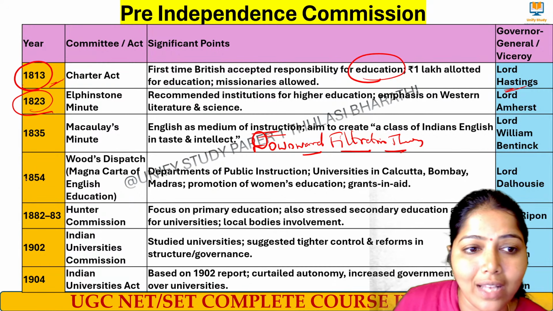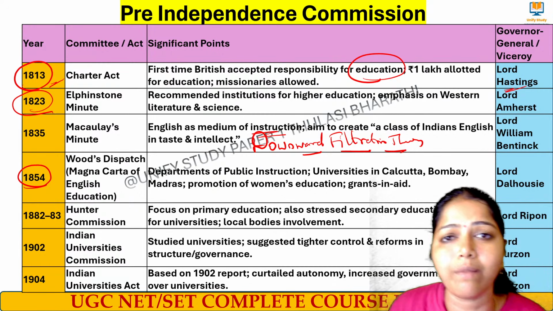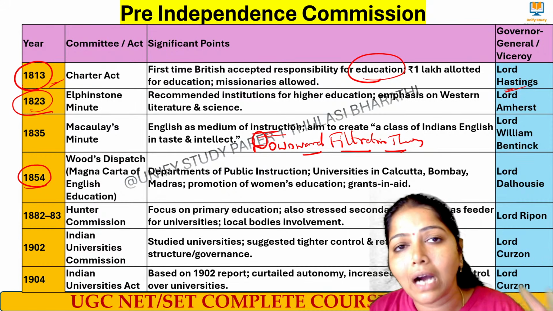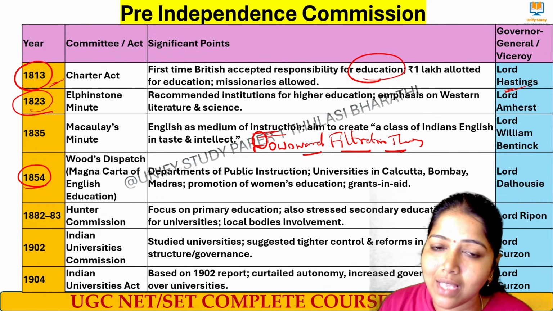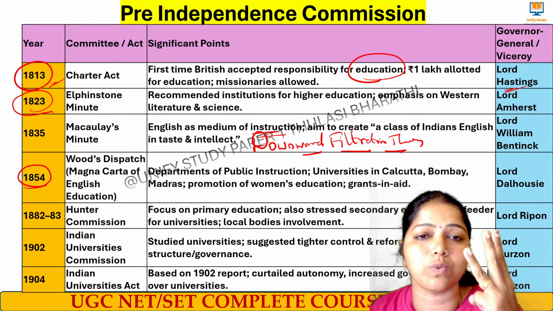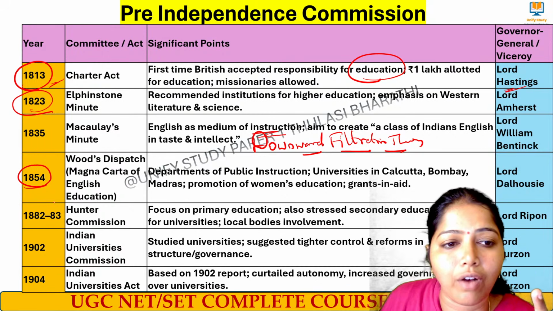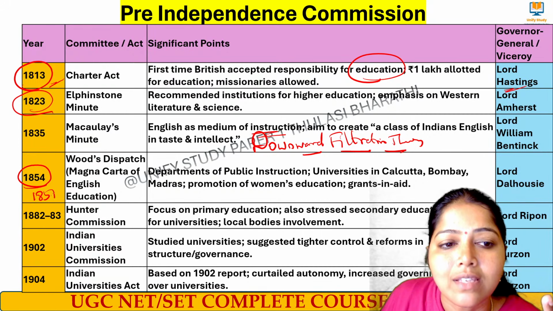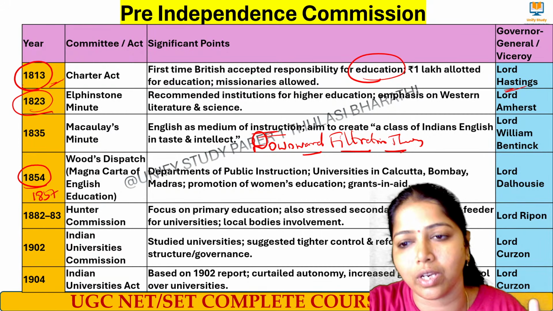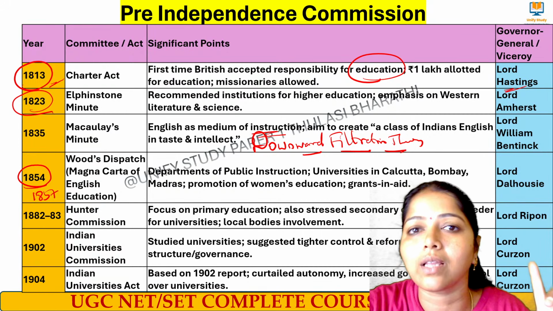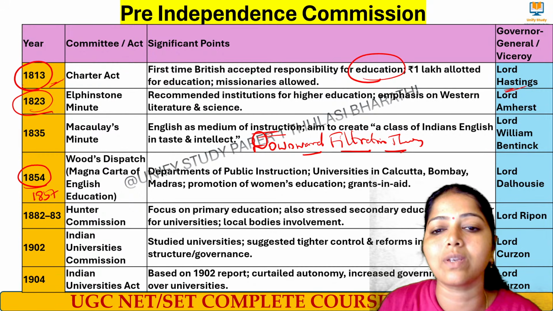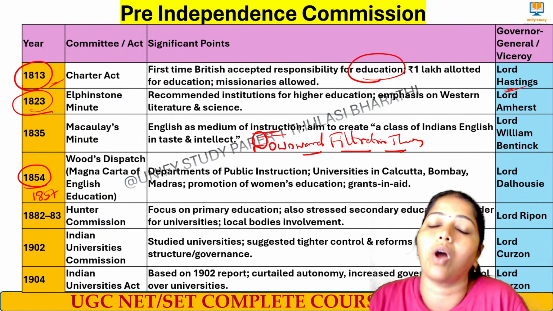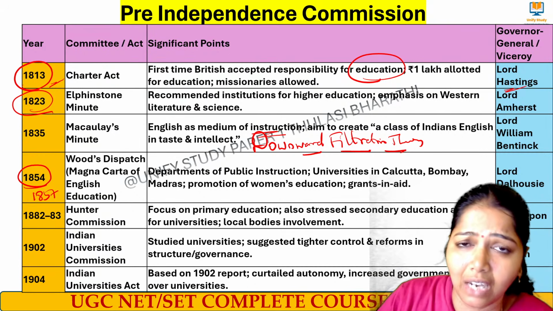Yes, very good. And next we had 1854, very important, Wood's Dispatch, the Magna Carta of English Education. They said English education must be there, and then 3 major universities were started during the period of 1857. Here we have to remember 2 names: one is Lord Dalhousie, another one is Lord Canning. I repeat once again, 1854 when it was started, Lord Dalhousie was the Governor General.